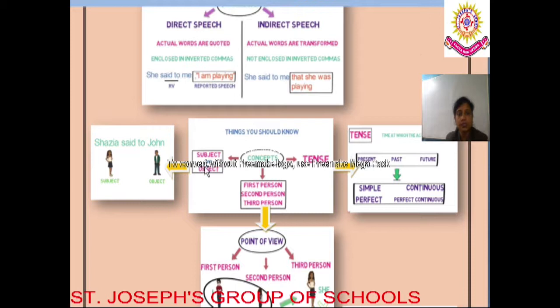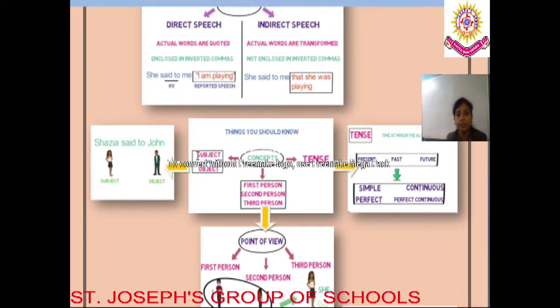The first one is the subject and the object. What is the subject and the object in the sentence? Looking at this example, Shazia said to John. What is the subject over here? The subject is Shazia, because Shazia is speaking something to John. So the subject is telling something to the object. Who is the object over here? John is the object. So we must remember the first concept: the subject and object in the sentence.